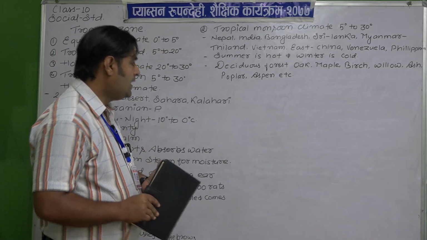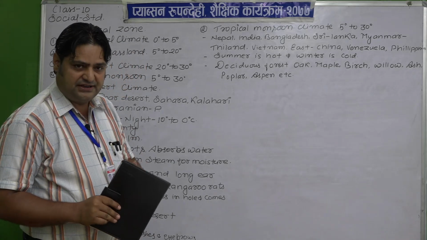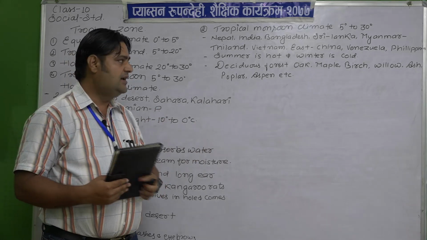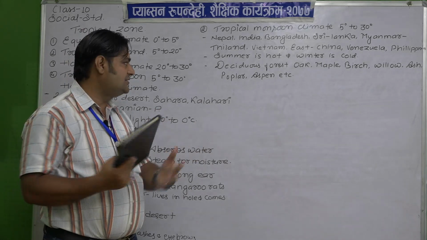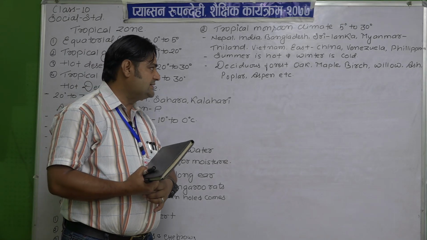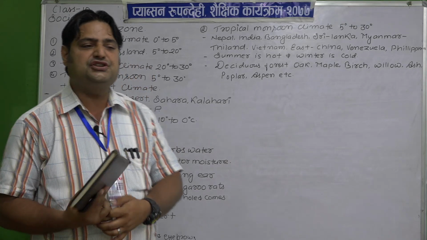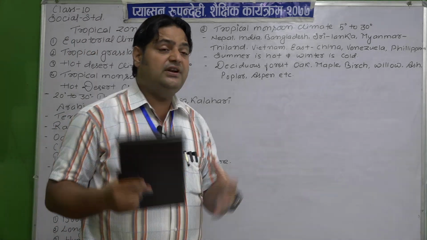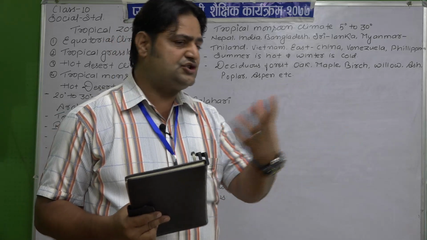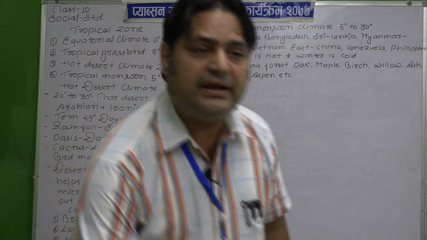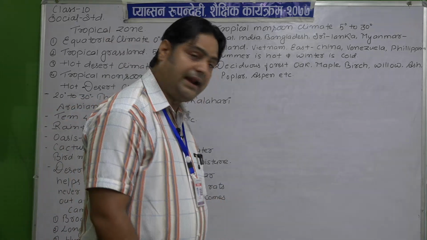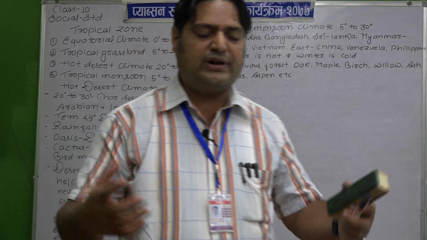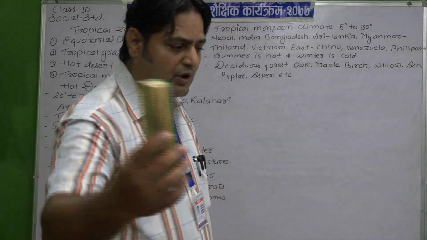So deciduous forest is mostly found in the tropical monsoon climate, and the vegetation is like oak, maple, beech, willow, ash, and poplar, as well as aspen, etc. These are the vegetation mostly found in the tropical monsoon climate. And how rainfall occurs in a tropical monsoon climate, I would like to make a figure to make you understand more clearly about mountain rainfall, which is also known as relief rainfall. So watch me, my dear student.